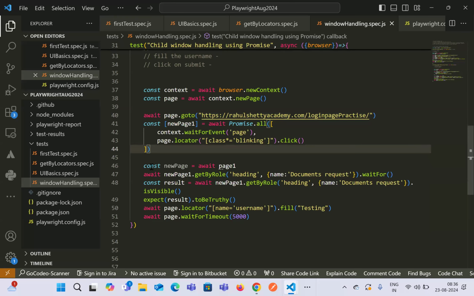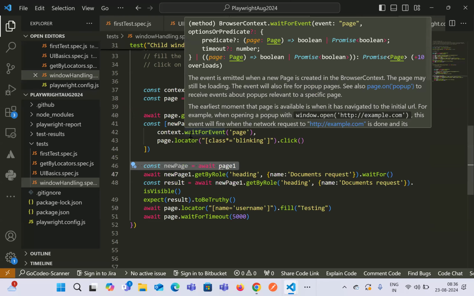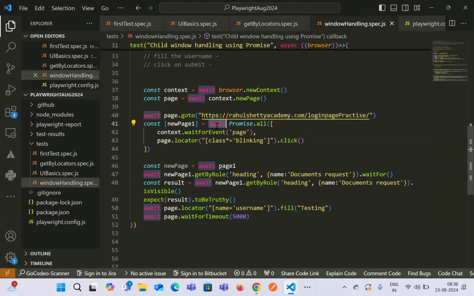Okay. Now, we also have to delete this line because this line is not valid now. We are automatically awaiting for this Promise.all, and this is itself returning some kind of values.